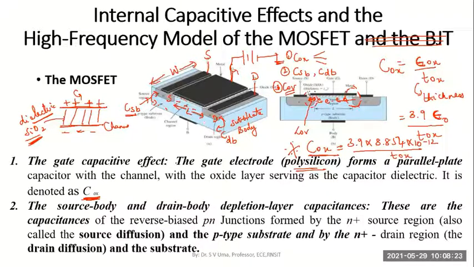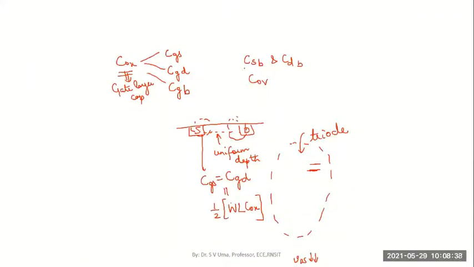Those reverse bias junctions cause depletion layer capacitances to come into the picture, and they constitute two more capacitors which we call the source to body capacitance and the drain to body capacitance. Please remember, these exist because of the reverse bias in the source and body and drain and body junctions.